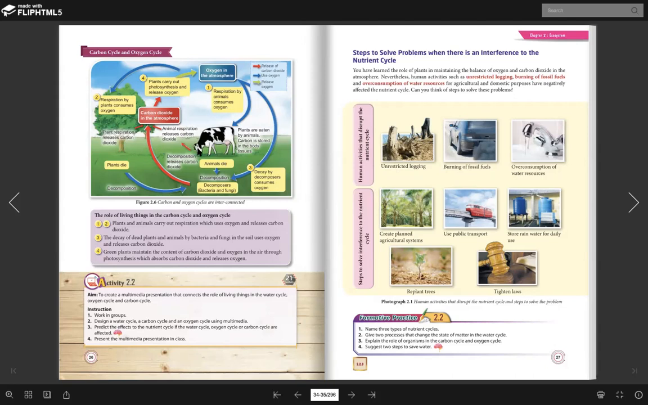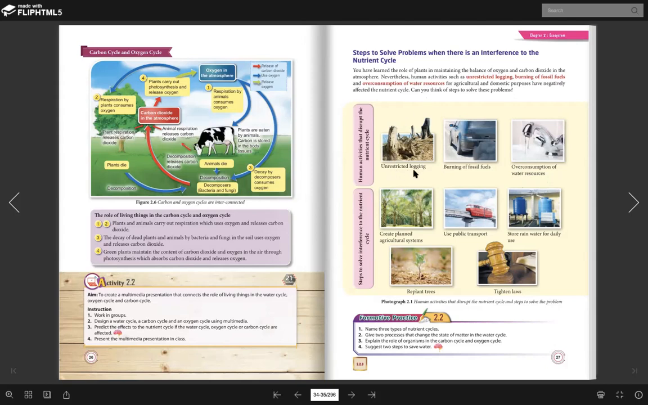This is the natural one, so it's okay. But right now, when there is burning of fossil fuel, for example from factories, vehicles and so on, this can increase and make the concentration of carbon dioxide in the atmosphere become imbalanced. Okay, and then the overconsumption of water. So when we do these things, this can lead to disruption of the nutrient cycle.